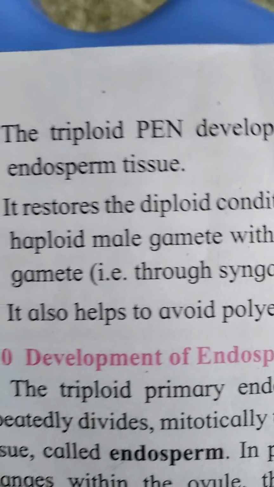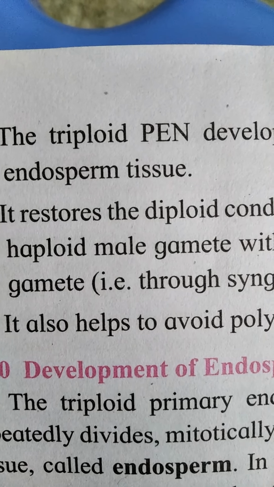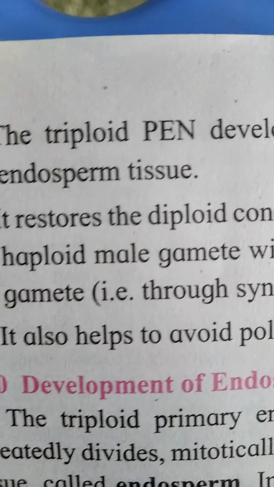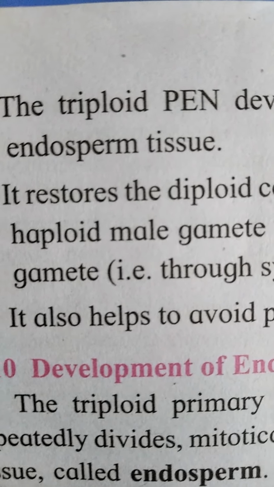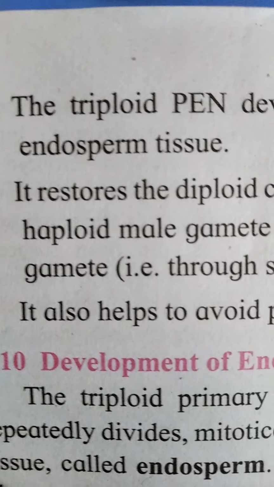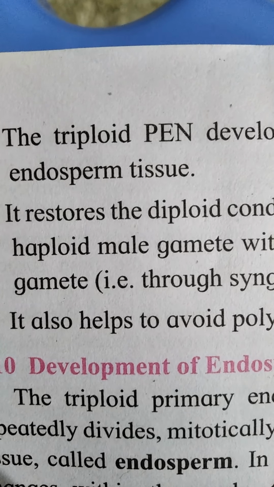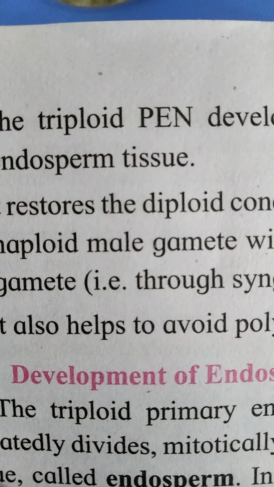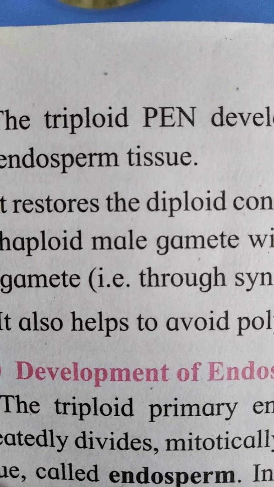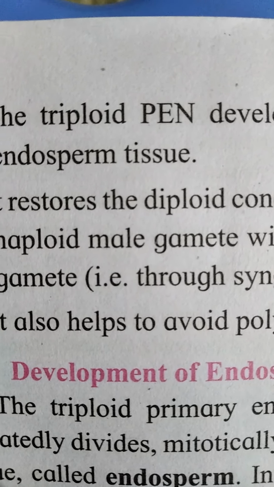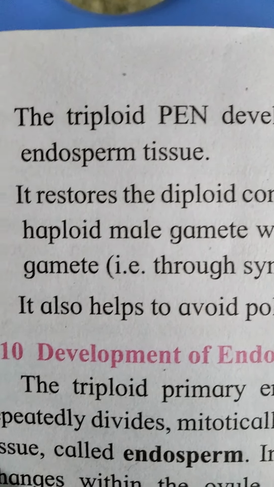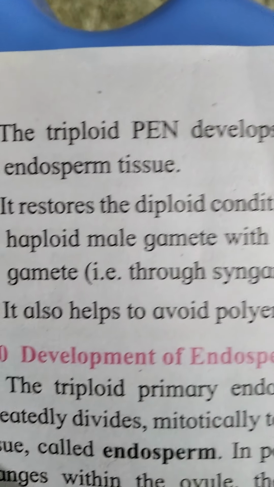This triploid primary endosperm nucleus forms endosperm tissue, which is present in seeds, which provides nutrition to developing embryo. Again, this diploid condition is restored by fusion of male and female gamete. It is a significant character of formation of zygote in angiosperm.